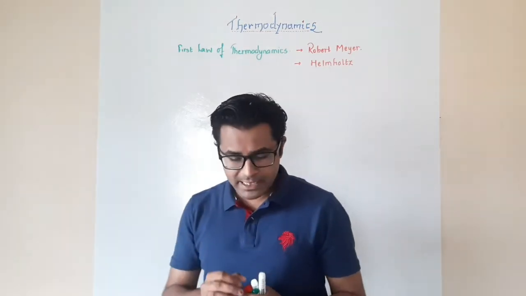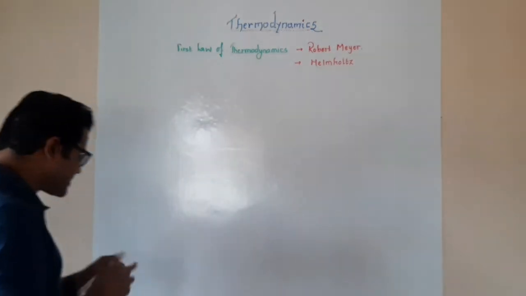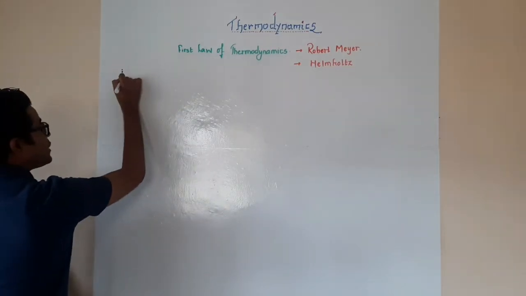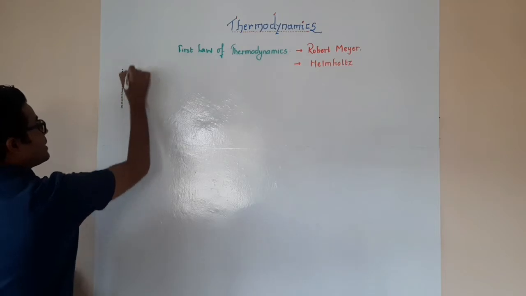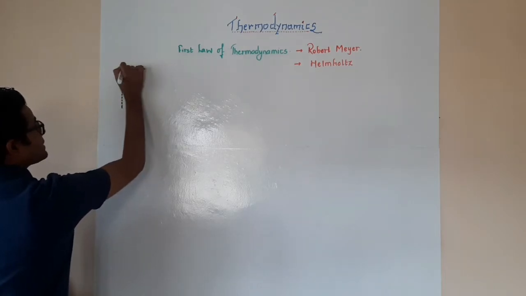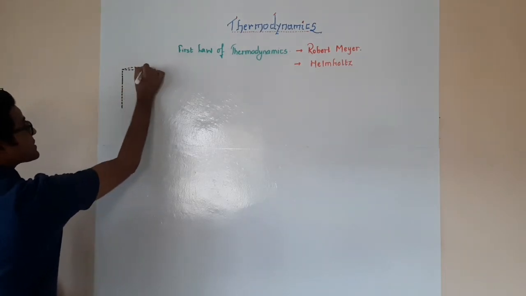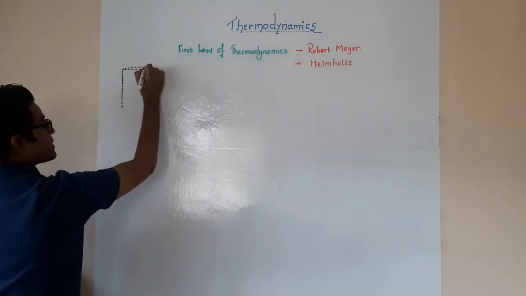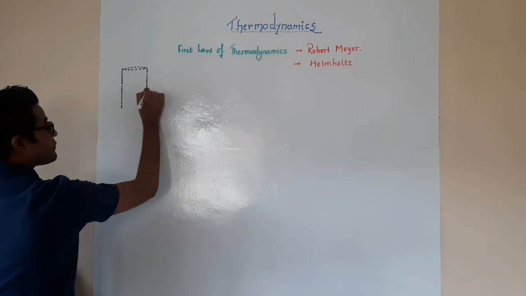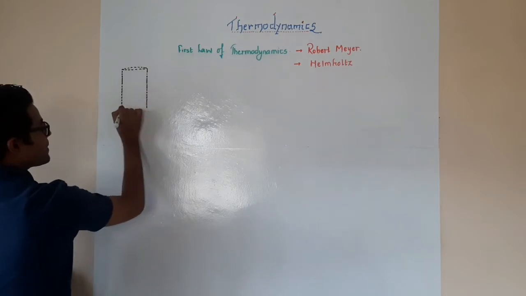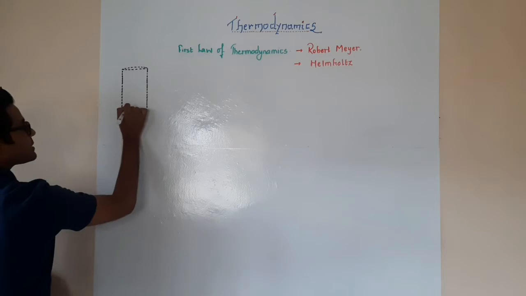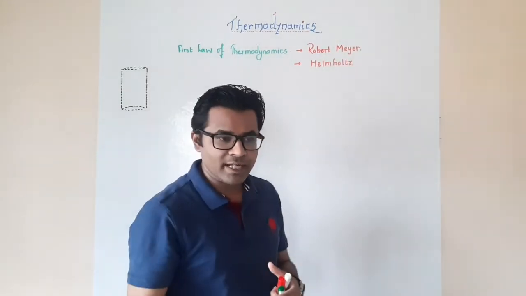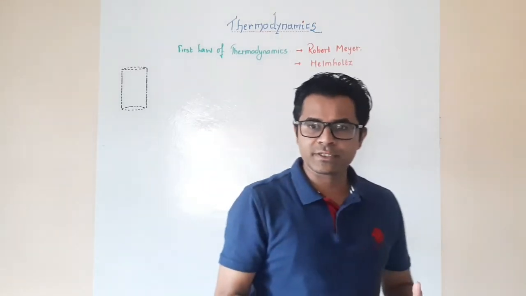So in order to understand this first law of thermodynamics, first let us take into consideration a system. Now please make sure that you understand the different types of systems before coming to this process. So we have different types of systems. I hope you remember that there is an open system, a closed system, and an isolated system.